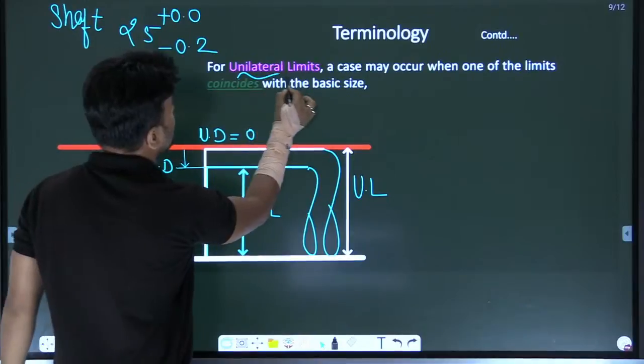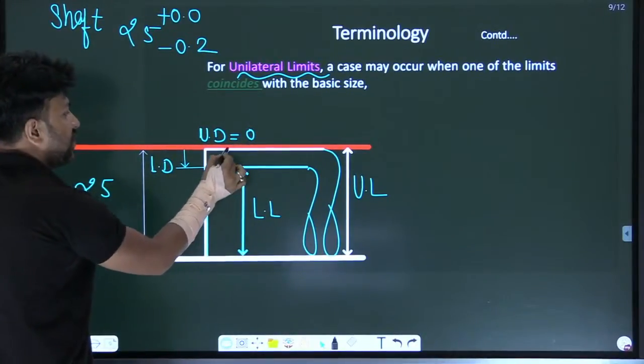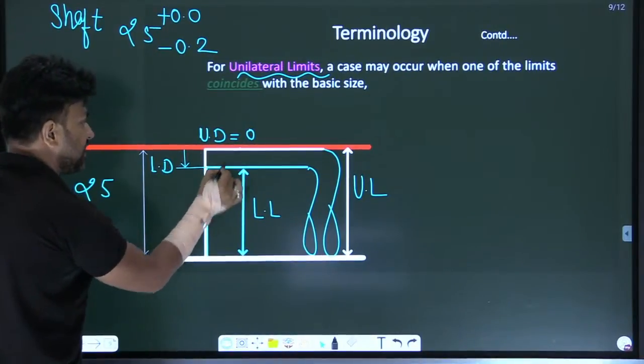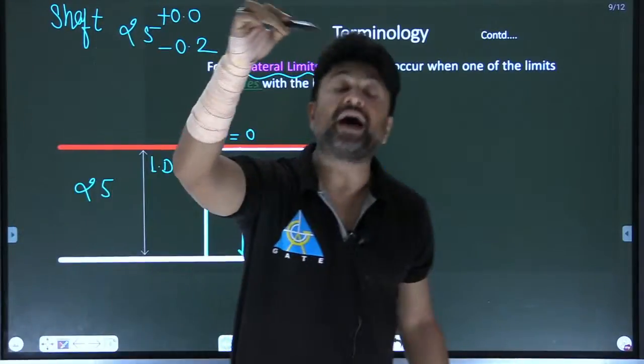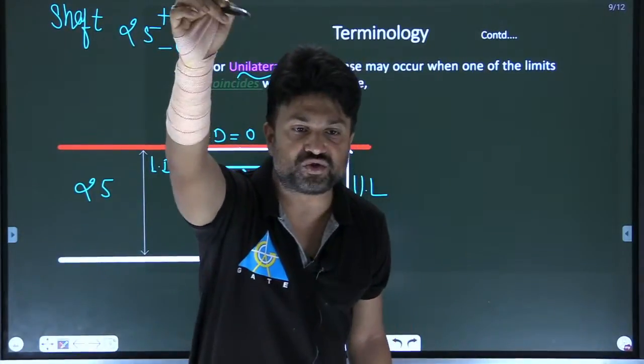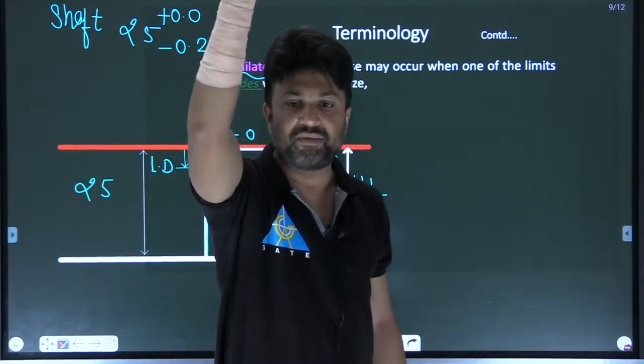So it is also a unilateral system, because after all, in this special case one deviation lies on the 0 line and the other lies below, in the negative, or above the 0 line, in the positive. That is known as a unilateral system. Am I clear?